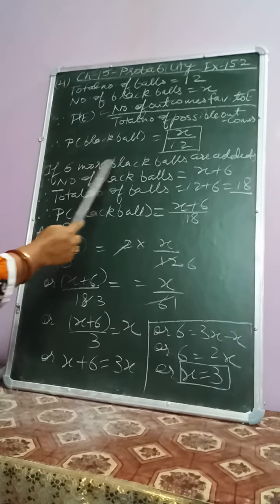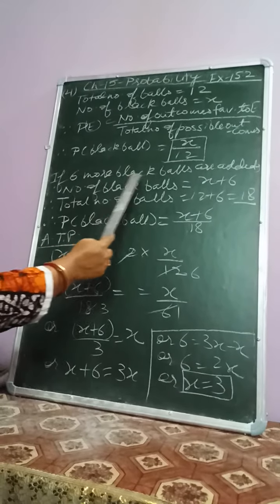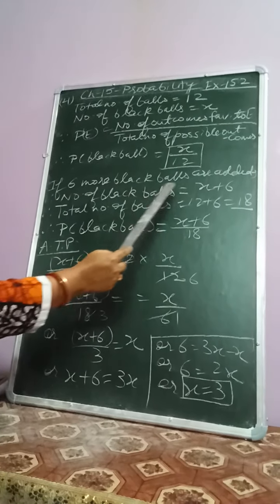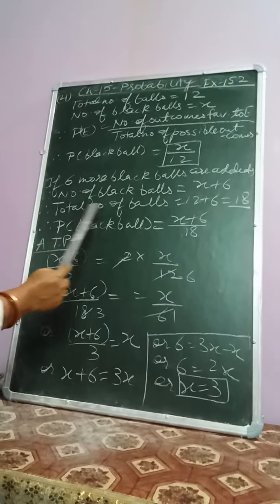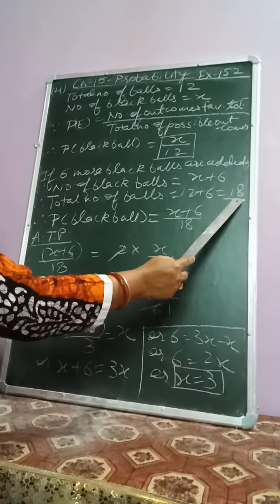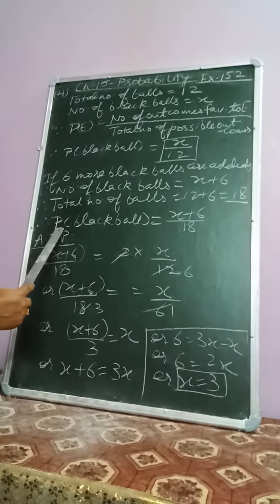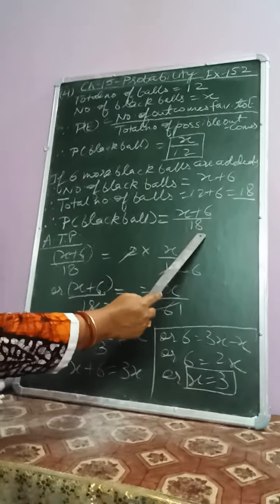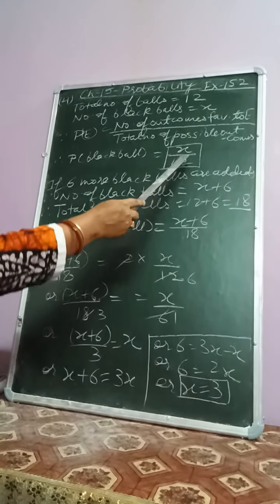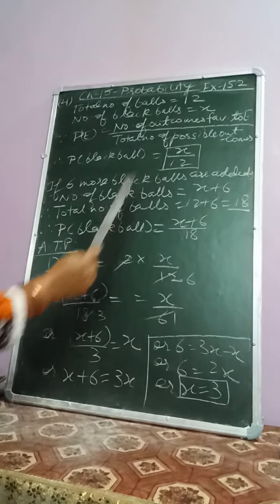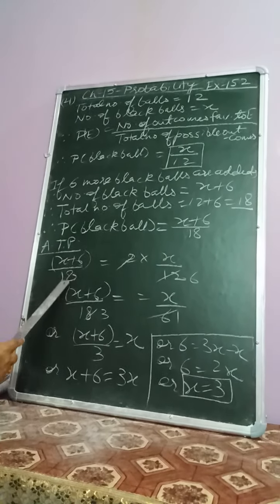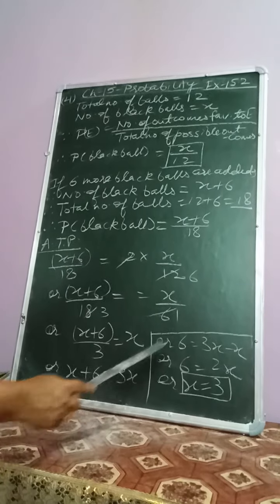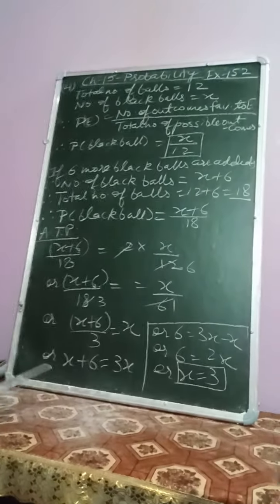Now, if 6 more black balls are added in the box, the number of black balls becomes x plus 6 and total number of balls become 12 plus 6, which is 18. So now the probability of drawing a black ball becomes x plus 6 upon 18, and this new probability is twice of the original probability. So x plus 6 upon 18 is equal to 2 into x upon 12, which on solving gives us x is equal to 3.